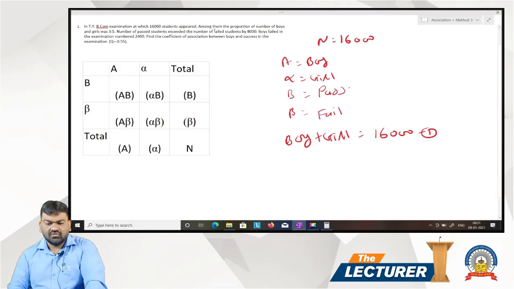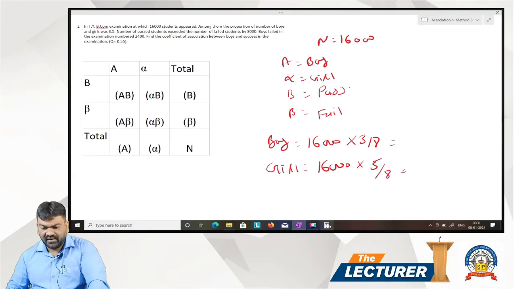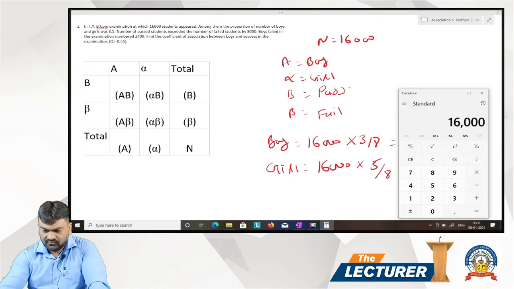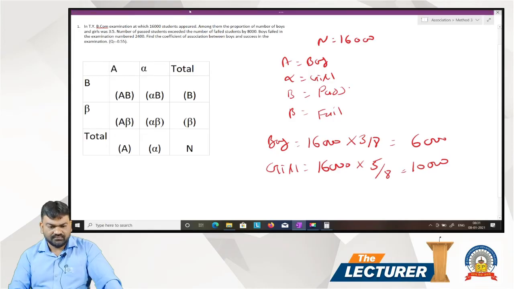It is given that among them proportion of number of boy and girl. So boy is equal to 16,000 multiplied by 3 divided by 8. Girl is 16,000 multiplied by 5 divided by 8. So 16,000 divided by 8 is 2000, multiplied by 3, that is 6,000, and 2000 multiplied by 5, that is 10,000. So there are 6,000 boy and 10,000 girl.